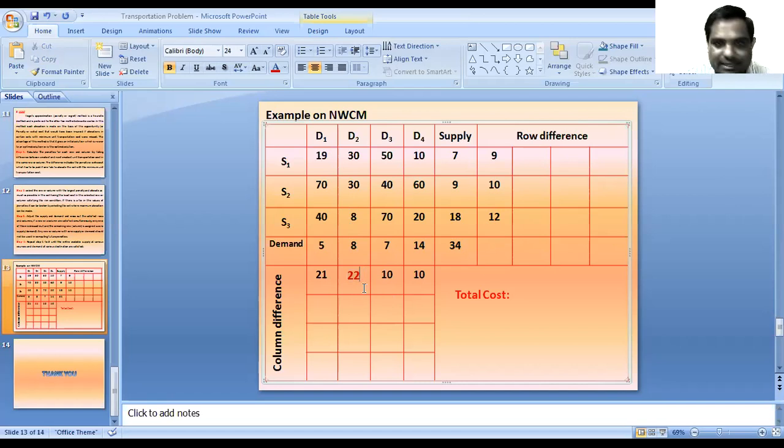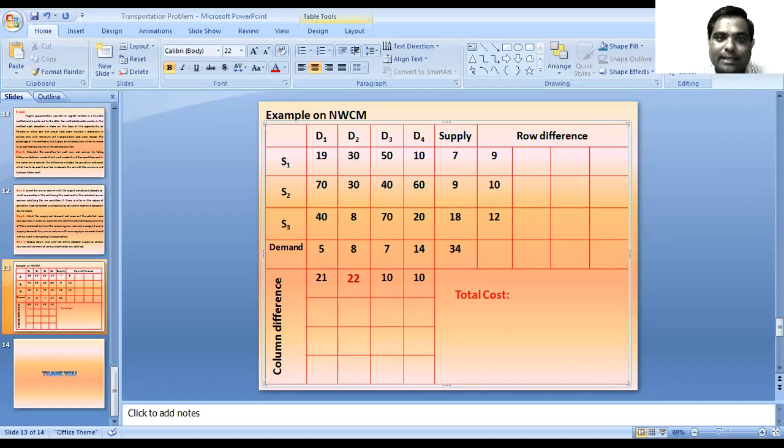The maximum penalty is for the D2 column, and in the D2 column the lowest cost is 8 units. So allocate as much as possible in D2.